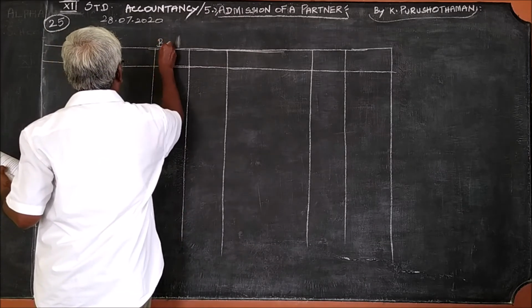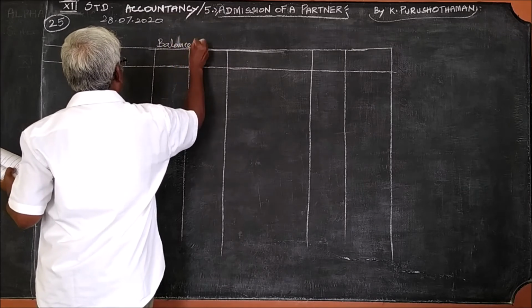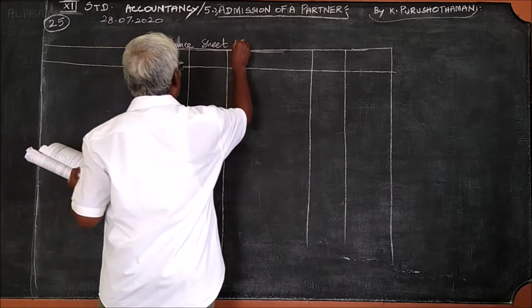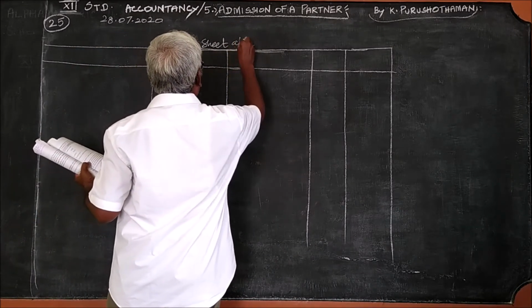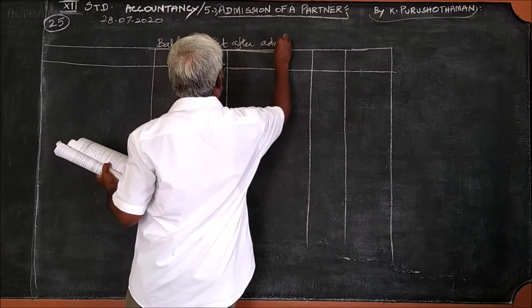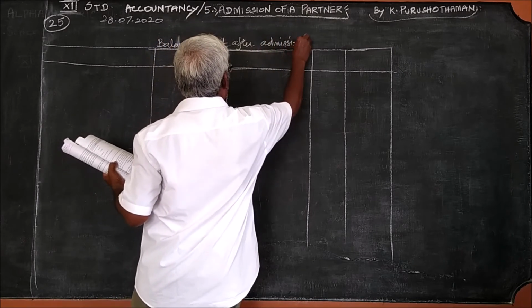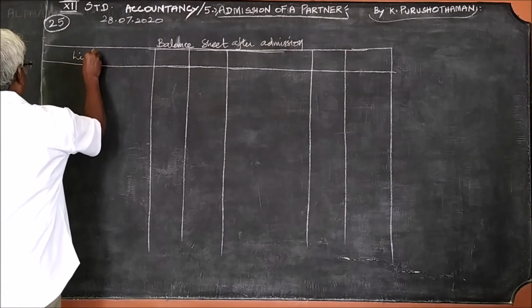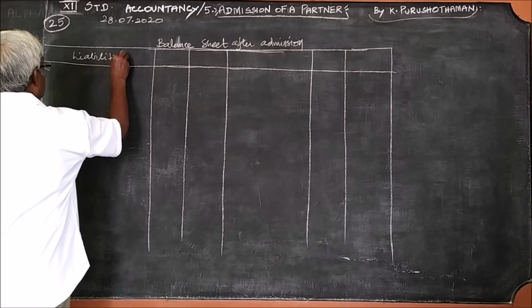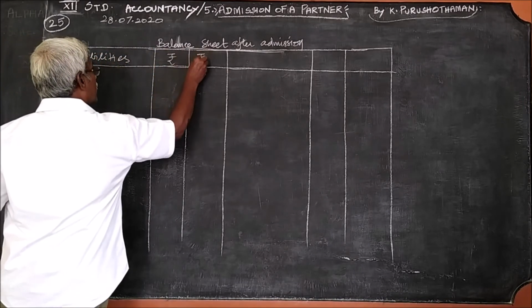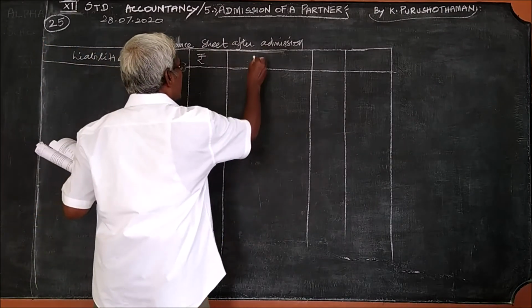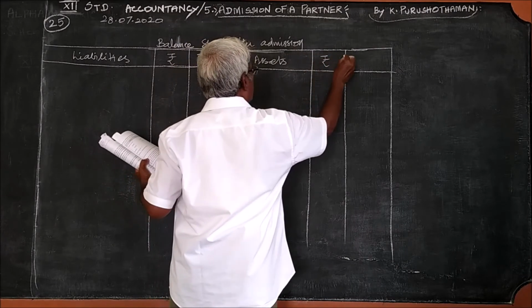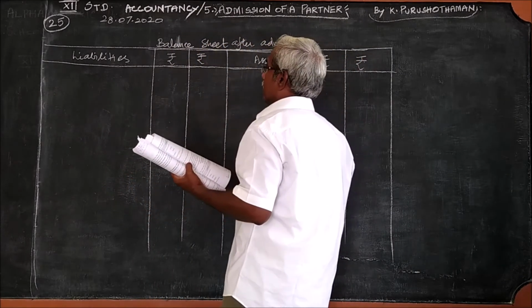I said that you use this technique: what is given in the question, you write it. Here, balance sheet after admission, you write the same. Liabilities, rupees. Assets, rupees.